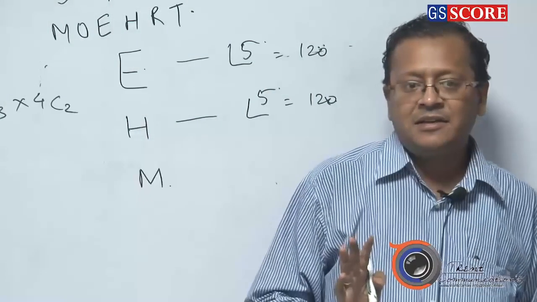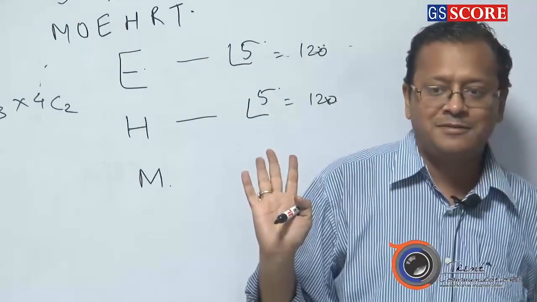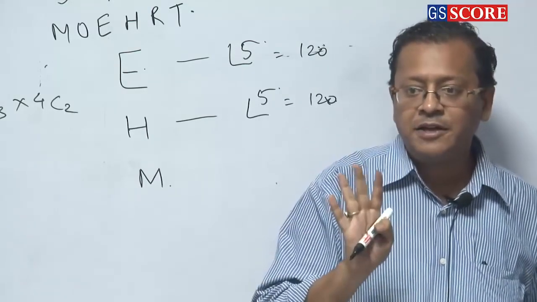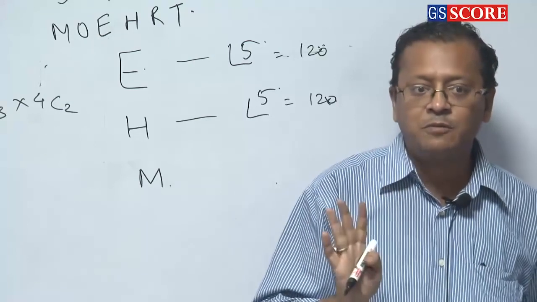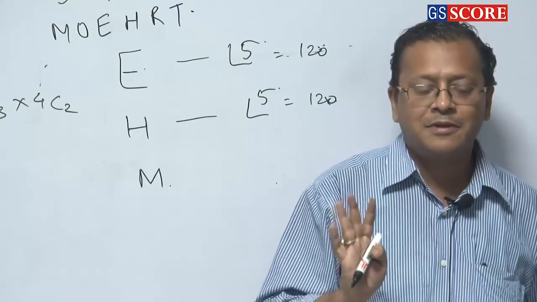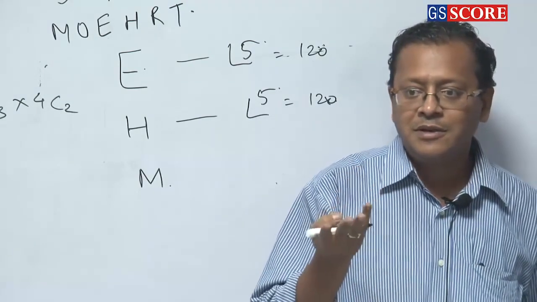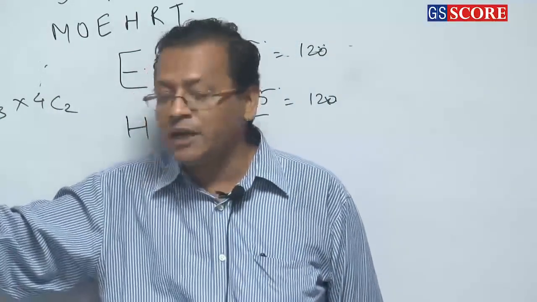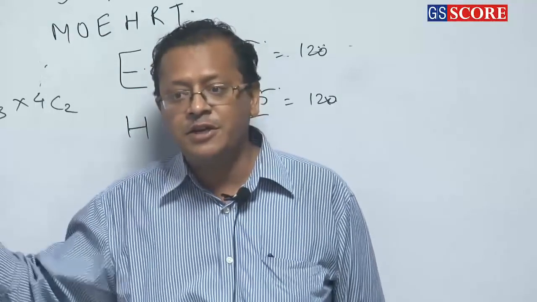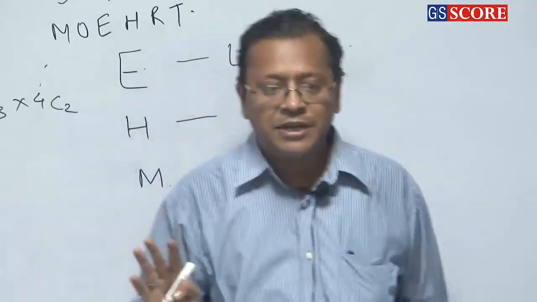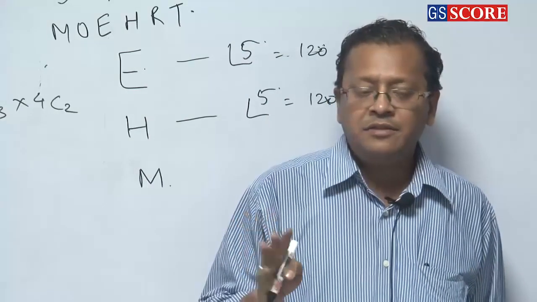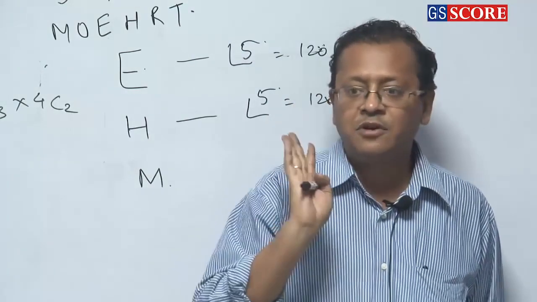They say they don't like each other. G1 says that if G2 is there, I will not be there. G2 says that if G1 is there, I will not be there. Did you understand the question? From 7 boys and 5 girls, I have to select a committee of 4 boys and 3 girls. But there is a constraint here that 2 girls say if she is there I will not be there, and if she is there I will not be there.